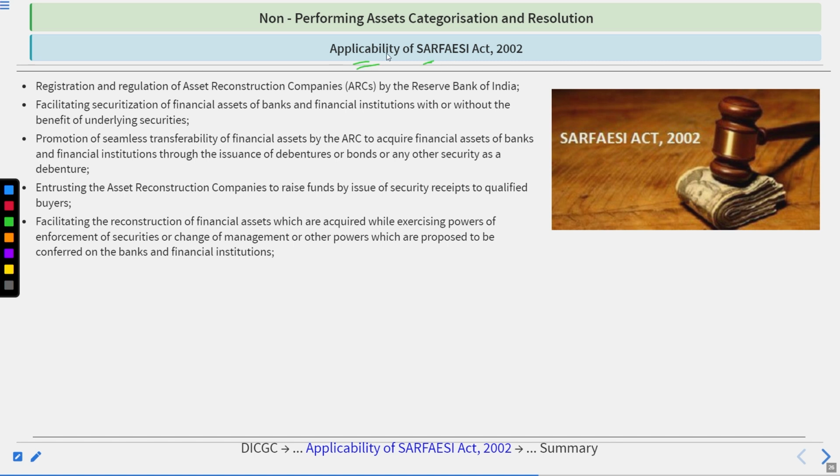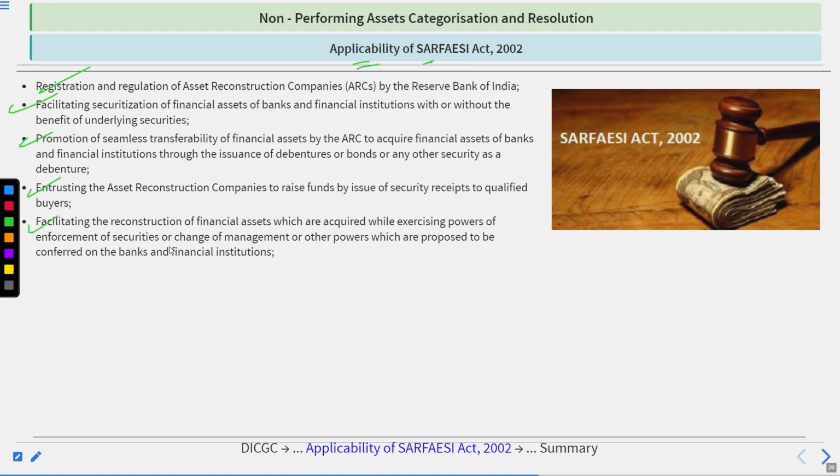Applicability of the SARFAESI Act 2002. Registration and regulation of asset reconstruction companies by the Reserve Bank of India, facilitating the securitization of financial assets of banks and financial institutions with or without the benefit of underlying securities. Promotion of seamless transferability of financial assets by ARCs to acquire the financial assets of banks and financial institutions through the issuance of debentures or bonds or any other security, and empowering the asset reconstruction companies to raise funds by the issue of security receipts to qualified buyers.